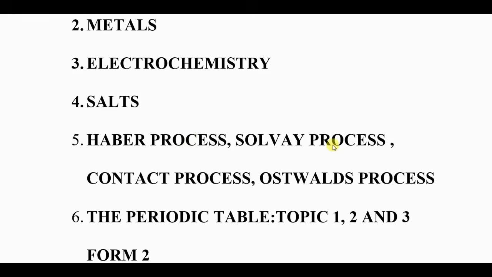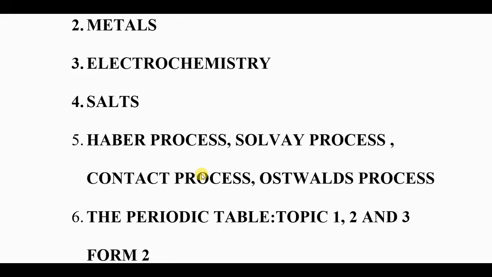The next one is the Solvay process in form 2 where we manufacture sodium carbonate. So that one you should also have at your fingertips if you really want to score marks in paper 2. Another process that you must know is the contact process. The contact process is the industrial manufacture of sulfuric 6 acid. So you must know the raw materials, the catalyst used in the contact process, why impurities are removed, and the reaction in the catalytic chamber. You should know all of those things.